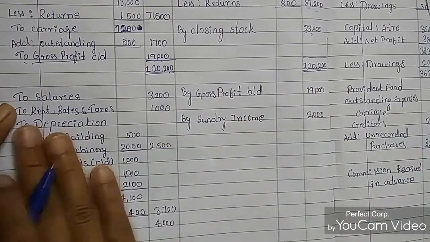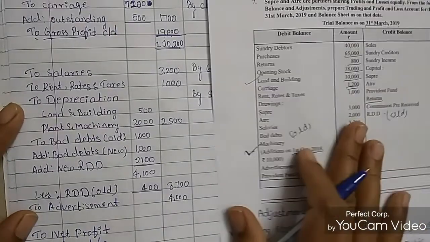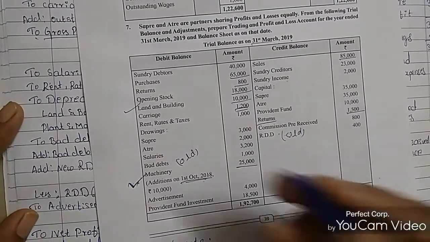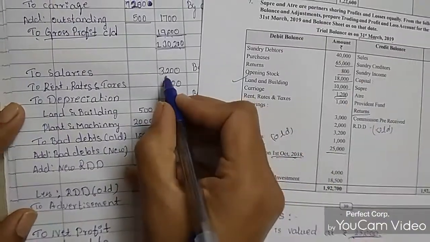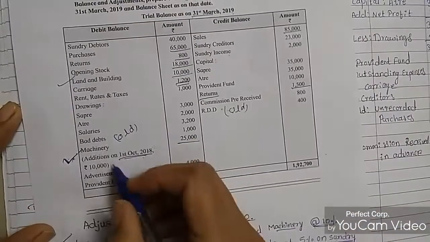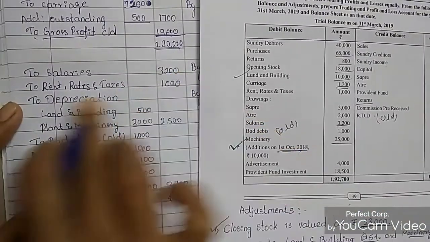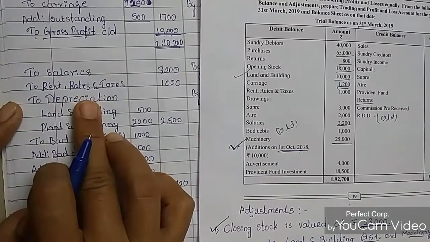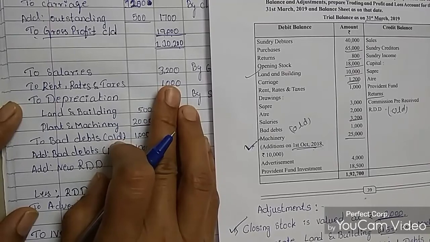Next we'll come to the debit side entries. First one is salaries. Salaries amount is how much? Salaries is 3,200 rupees. So 3,200 rupees salaries. Okay, salaries amount is 3,200 rupees. I mentioned it here, 3,200 rupees. Next is rent, rates and taxes. That is 1,000 rupees. I mentioned here 1,000 rupees.